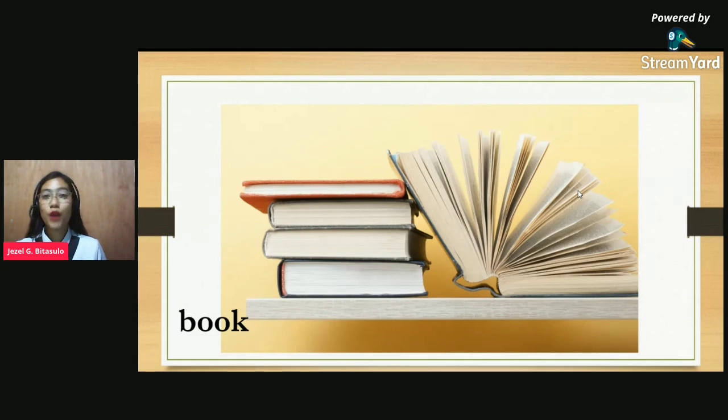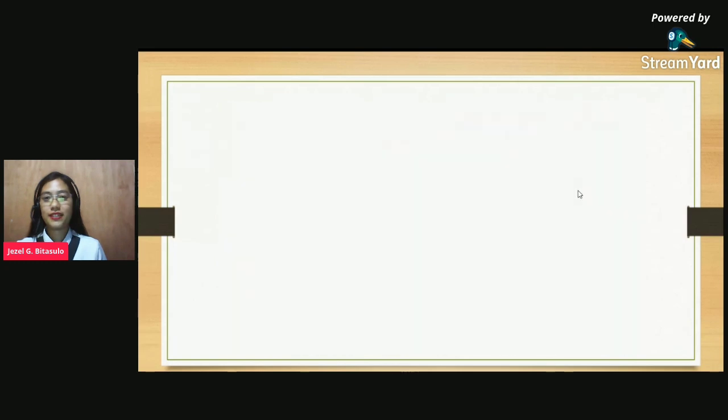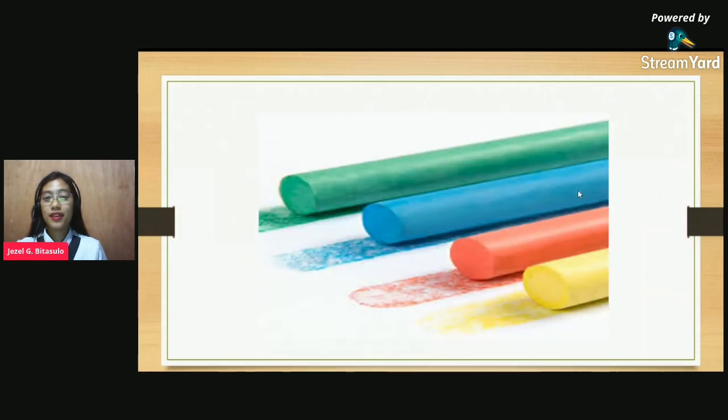I hope all of you love to read books so that you will gain more knowledge by reading books. Okay? Are you with me? Okay, let's proceed. How about this one? Yes, very good. It's a chalk. Are you following?